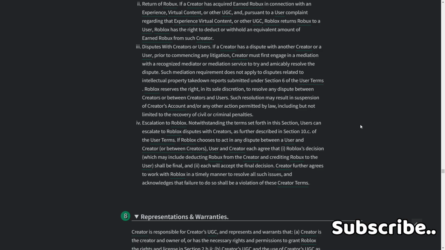Escalation to Roblox. Notwithstanding the terms set forth in this section, users can escalate disputes with creators to Roblox as further described in Section 10C of the user terms of Roblox. If Roblox chooses to act in any dispute between a user and creator or between creators, user and creator each agree that Roblox's decision, which may include deducting Robux from a creator and crediting Robux to the user, shall be final, and each will accept the final decision. Creator further agrees to work with Roblox in a timely manner to resolve all issues and acknowledges that failure to do so shall be a violation of these creator terms.